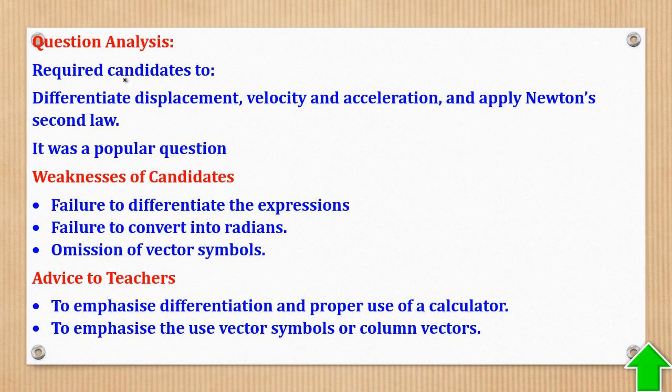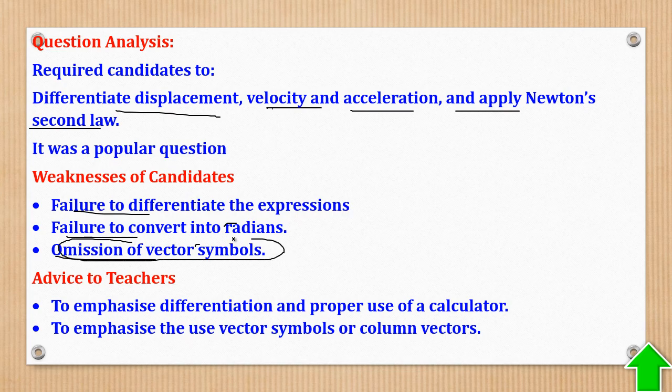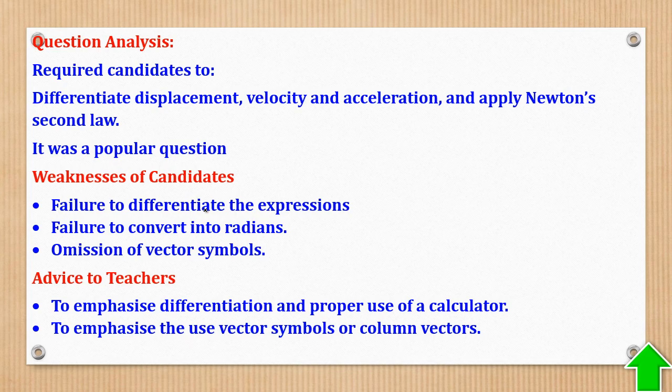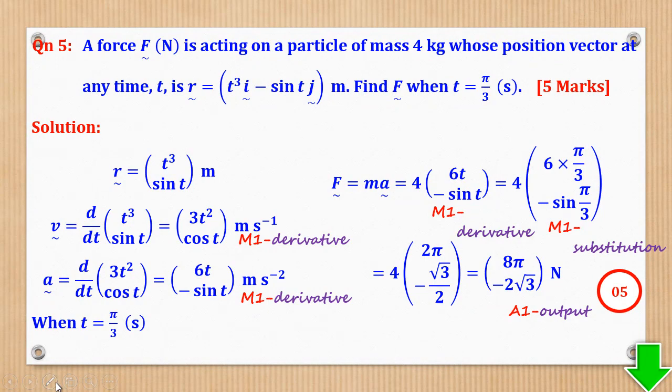The question required the candidates to differentiate displacement, velocity, and acceleration and apply Newton's second law, that is F equals ma. The weaknesses were failure to differentiate the expression, failure to convert to radians, and omission of a vector symbol. Actually, most students know what to do, but this last step puts them off. Did you see the symbol I put, the tilde?